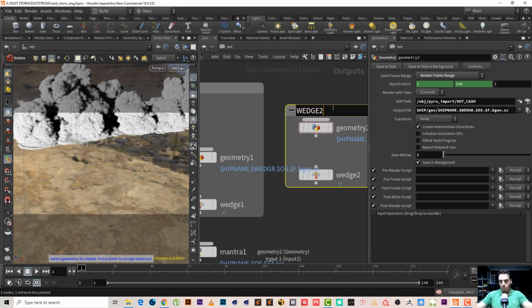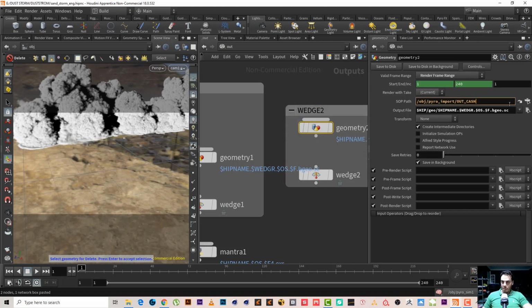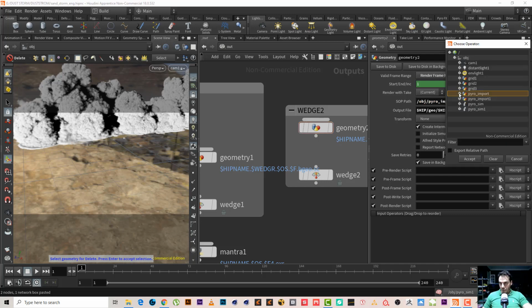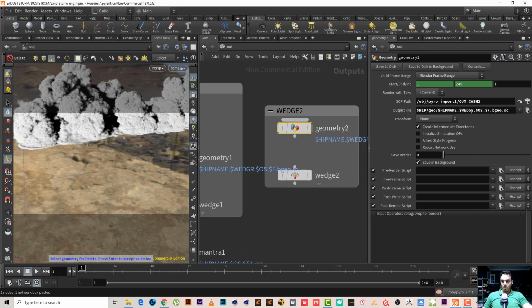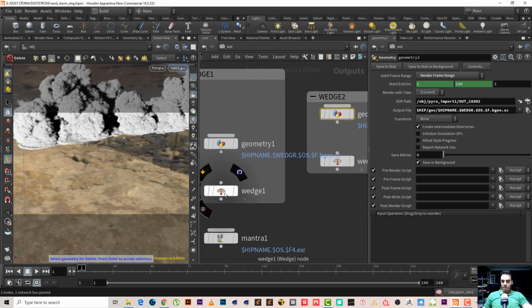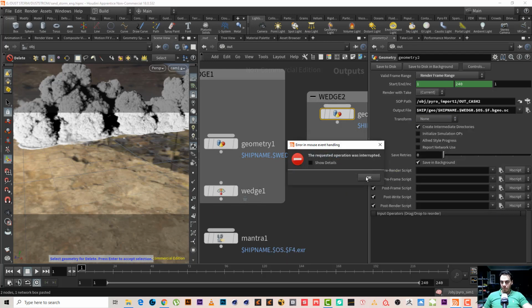We will simply change this. This was called import 1, as I remember. Pyro, yeah, pyro import 1. This will be the cache, and this will be another name, so it will not replace this caching because it has a different name.